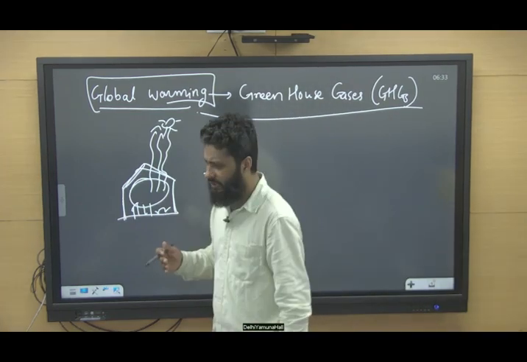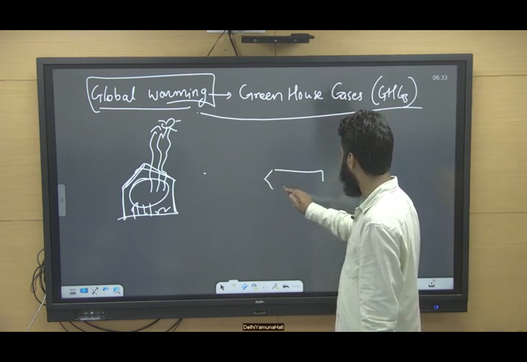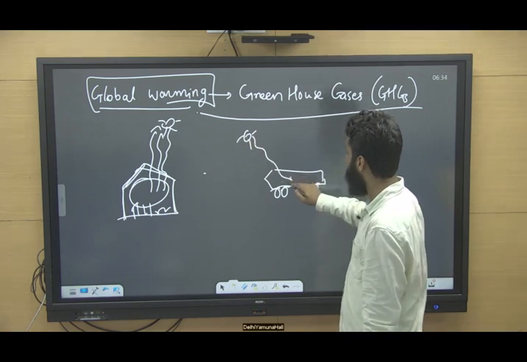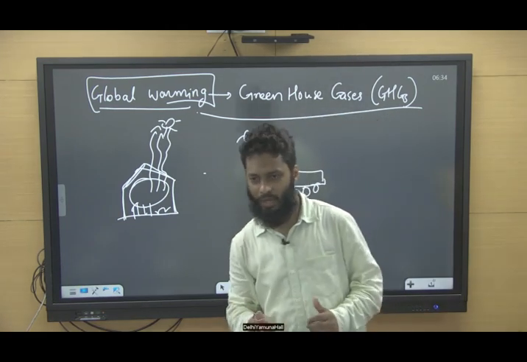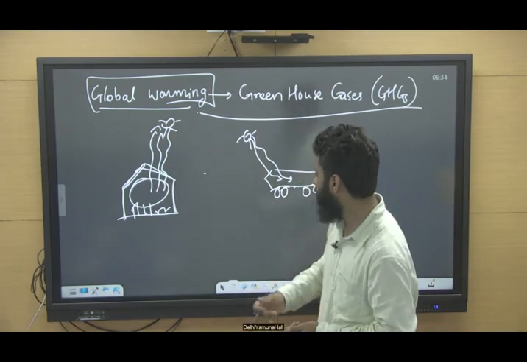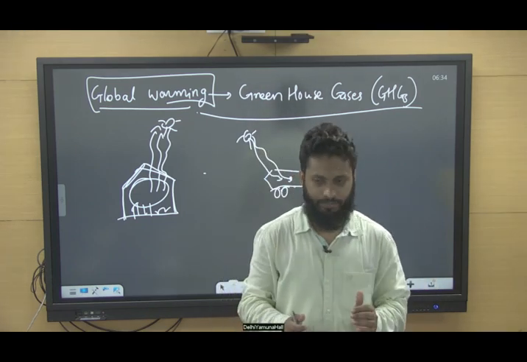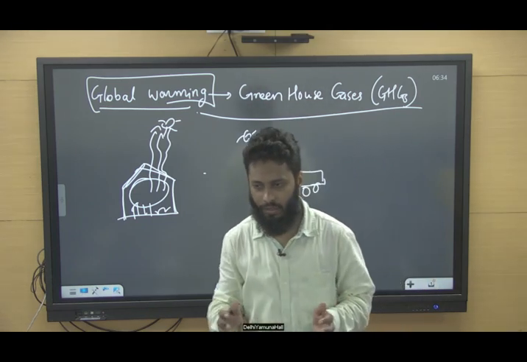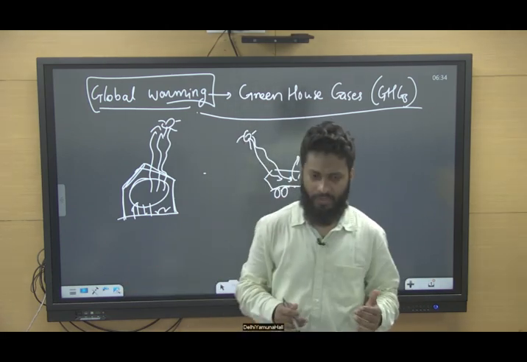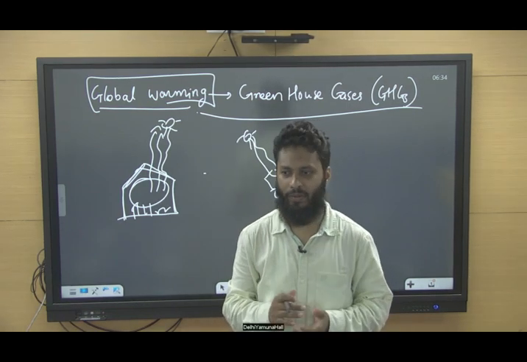You can also consider an example. If you have parked your car outside on a road where sunlight is present, this sunlight easily enters your car through the windows, because windows are transparent to incoming solar radiation, solar heat. So this heat comes inside your car, but since the windows are closed, this heat is not able to escape, and you will observe that the temperature inside the car is warmer as compared to outside.